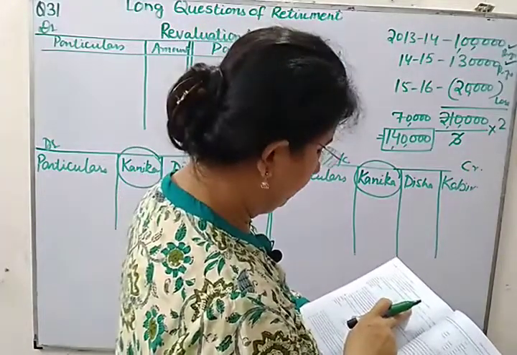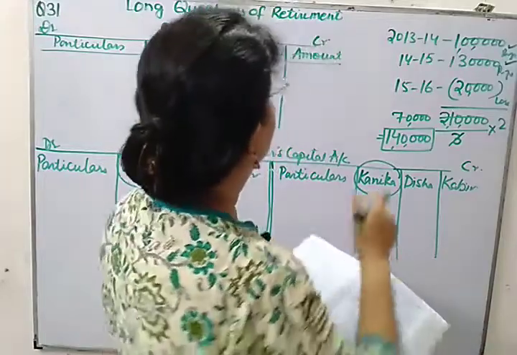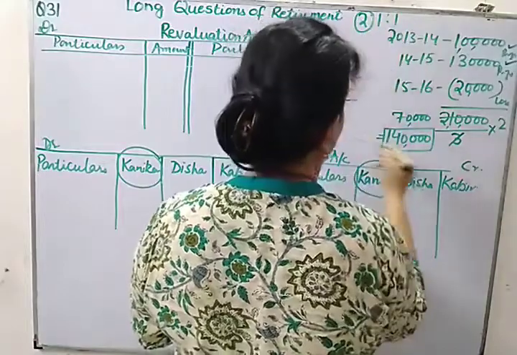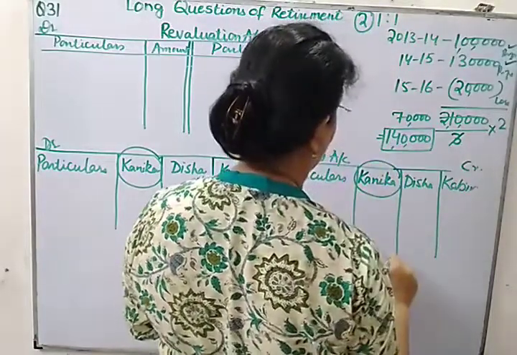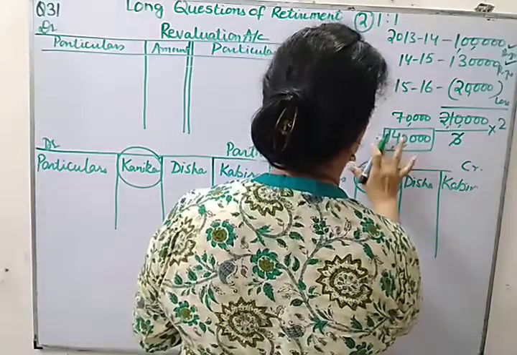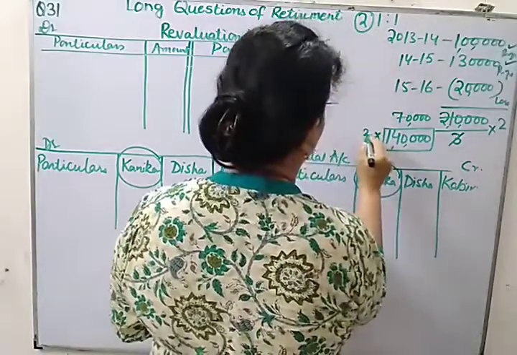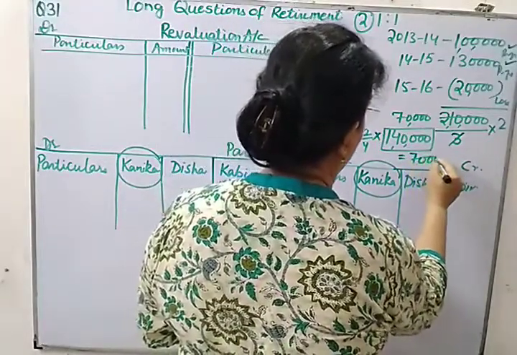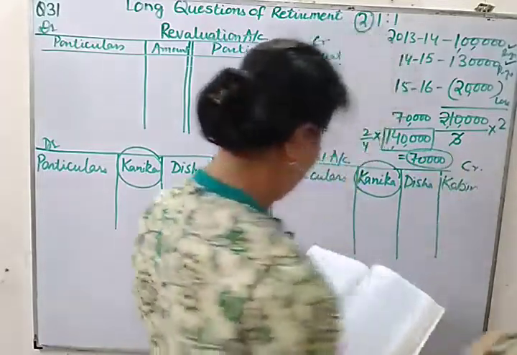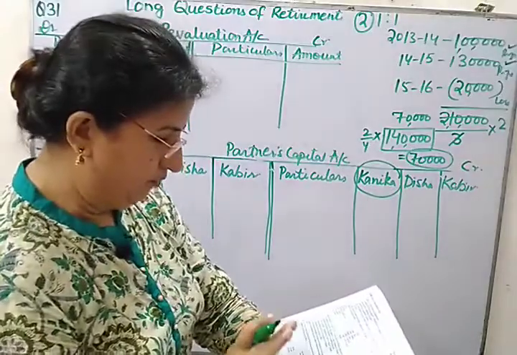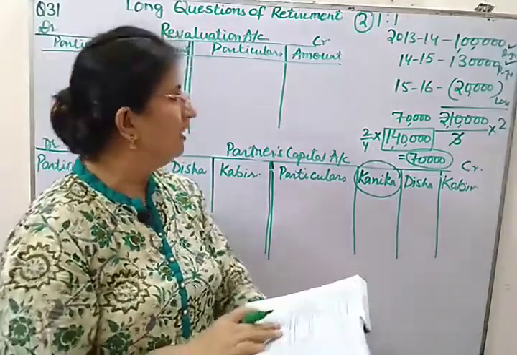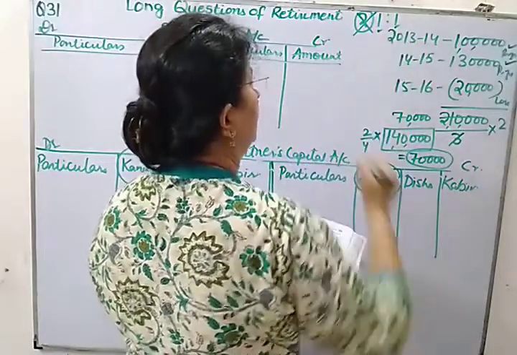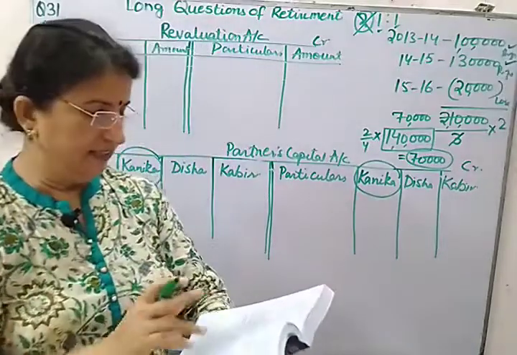And here who is retiring? Kanika is retiring. Their old profit sharing ratio is 2:1:1, and this is the share of the retiring partner. So we can easily calculate Kanika's share of goodwill. If you multiply this by 2/4, just half of this, it will be 70,000. So this is Kanika's share of goodwill. And new profit sharing ratio is not given to you. Question is silent. So we'll just remove Kanika. Whatever is left will be their new profit sharing ratio as well as their gaining ratio.